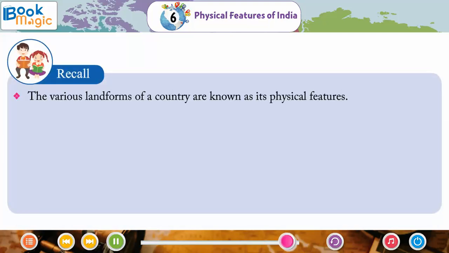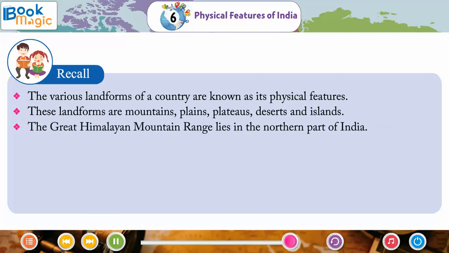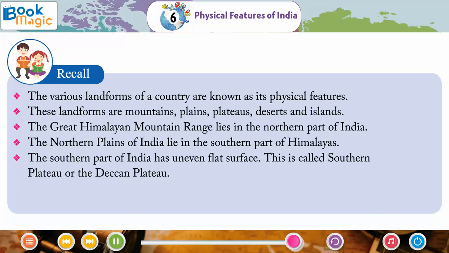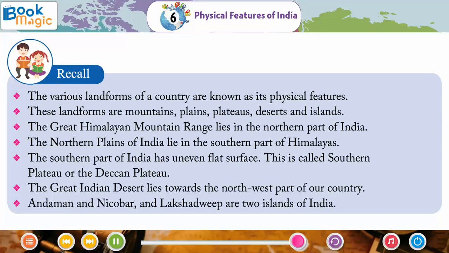Recall. The various landforms of a country are known as its physical features. These landforms are mountains, plains, plateaus, deserts and islands. The Great Himalayan mountain range lies in the northern part of India. The northern plains of India lie in the southern part of Himalayas. The southern part of India has uneven flat surface. This is called Southern Plateau or the Deccan Plateau. The Great Indian Desert lies toward the northwest part of our country. Andaman and Nicobar and Lakshadweep are two islands of India.